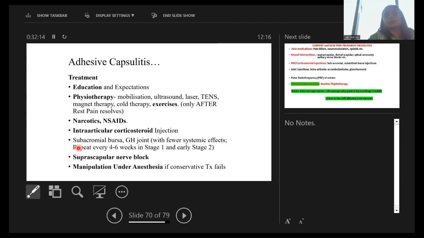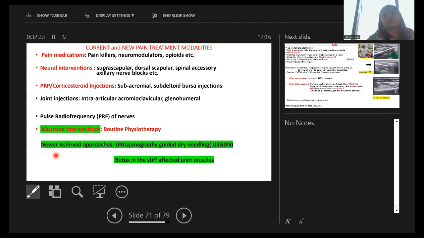Treatment is education, physiotherapy, NSAIDs, narcotics, intra-articular corticosteroid injection in the subacromial bursa and glenohumeral joint. Repeat every 4 to 6 weeks if using steroid injection. Suprascapular nerve block, and you can do manipulation under anesthesia if conservative treatment fails.